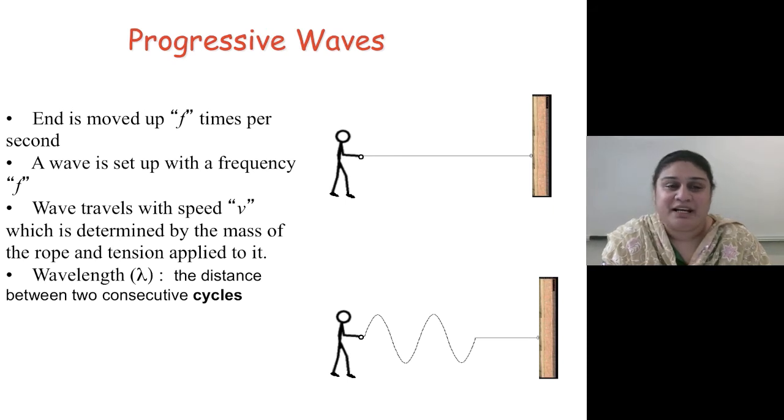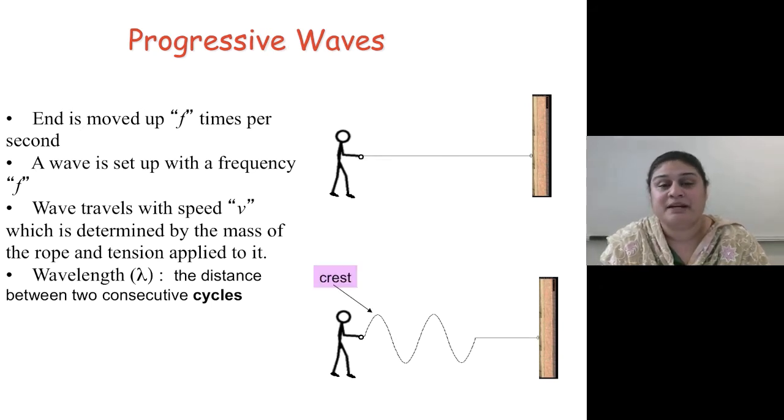A progressive wave is set up by moving a wave. If you have a string attached to a wall and you move that string up and down, a wave called a progressive wave is set up. This wave has a crest and a trough and the velocity going forward. Lambda is going to be its wavelength.